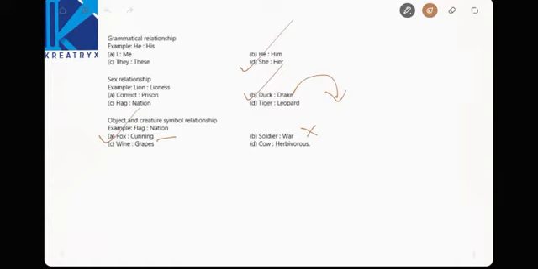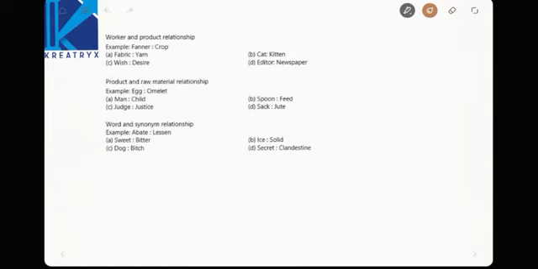Okay, now observe the next one. It's not fanner, it is farmer, right? Change it to farmer, his job is to grow crops. Now same, editor, his thing is to edit the newspaper and publish the news, right?